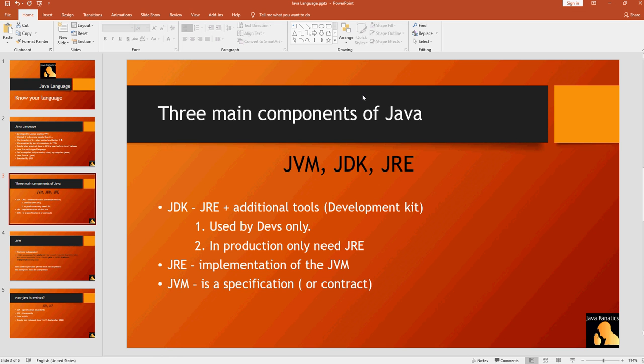Why am I saying JVM is a specification? This is because we have different vendors that develop JVMs. Oracle has its own JVM, and IBM has its own JVM. Although today Oracle has decided to have different versions of the JVM, the commercial version and the community version. So the community version is called OpenJDK, which means it is open for the community.